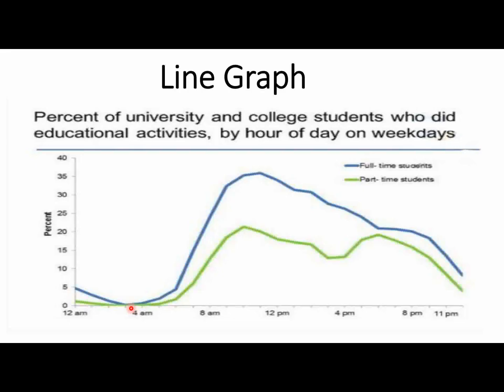So the line graph provides information related to the percent of university and college students who did educational activities. The primary feature highlighted in the image are full-time students and part-time students. Initially it presents data regarding educational activities by hour of the day on weekdays. Additionally it compares the time period from 12 a.m. to 11 p.m. with the percentage.